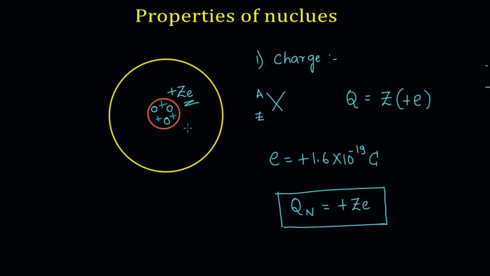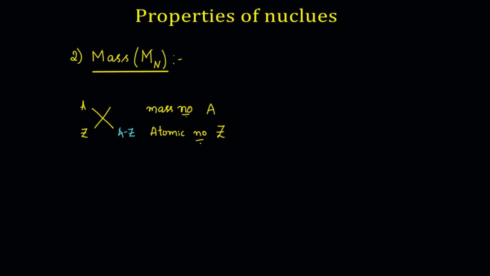Now coming to the mass of the nucleus. Obviously, the nucleus is made up of protons and neutrons. The mass of the nucleus, Mn, should be the sum of all the masses of protons and neutrons which are present inside the nucleus.